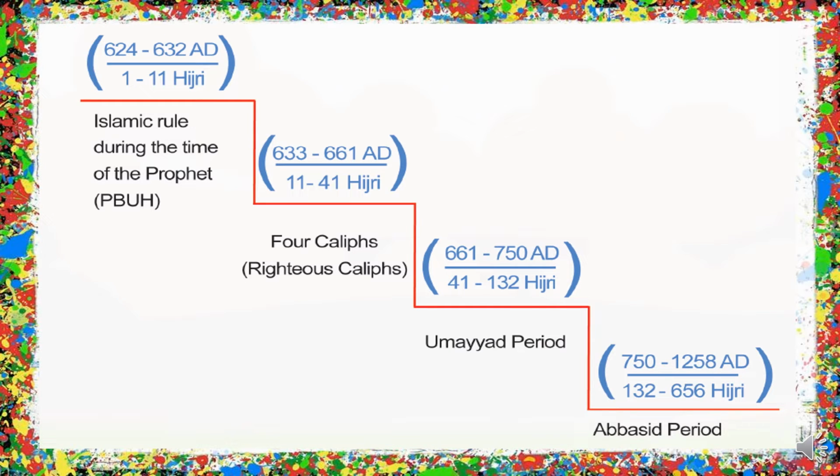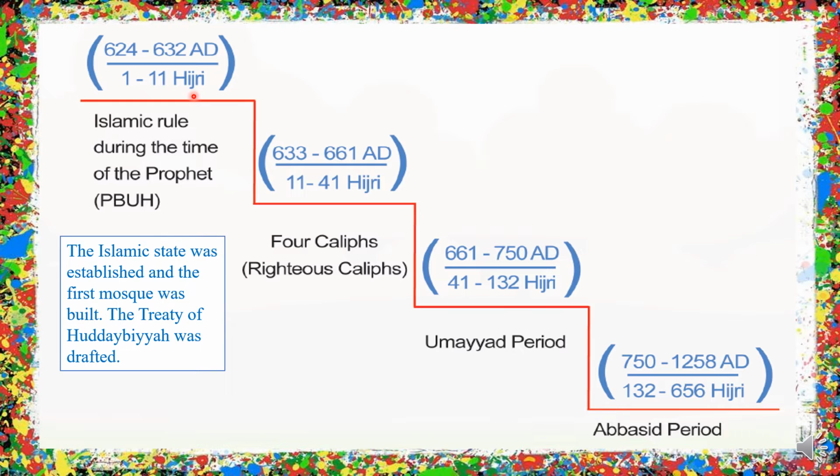So we've also talked about this timeline. We start with the Islamic rule during the time of the Prophet, peace be upon him. That was during 624 to 632 AD or 1 to 11 Hijri. What were the major events that happened in each part of the timeline we will discuss. At this point, the Islamic State was established, the first mosque was built, and it was also this time when the Treaty of Hudaybiyah or the Treaty of Peace was drafted.